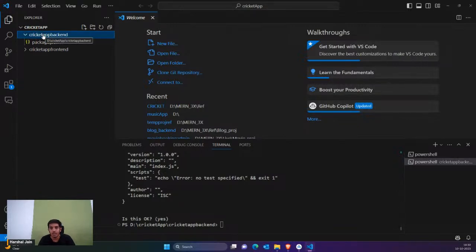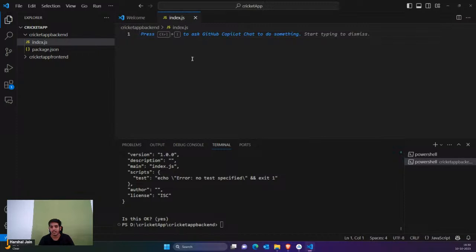Now the first thing which you need to do in your backend is, first of all, the starting file must be index.js. Okay, so I'm just gonna simply type index.js. That's it. So index.js has been created. So right now we are going to focus on backend, then we're gonna focus on the front end part.